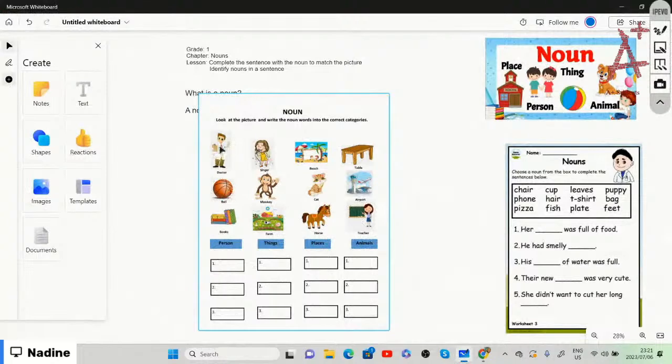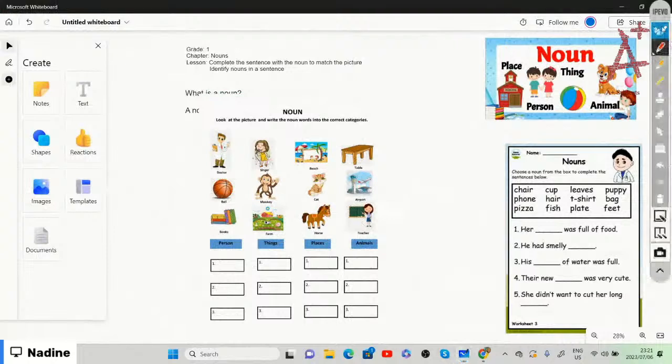So if we look at the first picture, a doctor. Is that a noun that names a person, a thing, a place, or an animal?